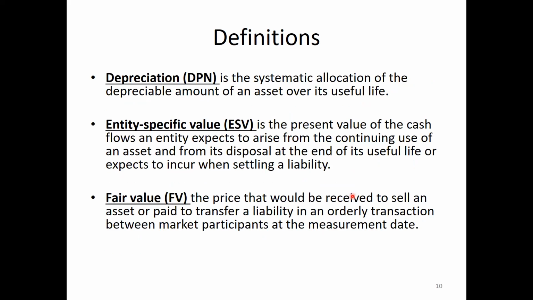Depreciation. Depreciation is the systematic allocation, not random allocation. It should be a systematic allocation of the depreciable amount. You know what the depreciable amount is? Cost minus scrap value. That's the depreciable amount of an asset over its useful life, say 5 years. Cost minus scrap value, divided by the life of the asset, the useful life, is called depreciation.